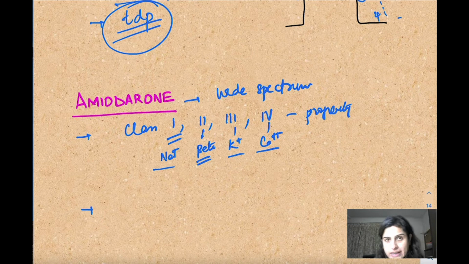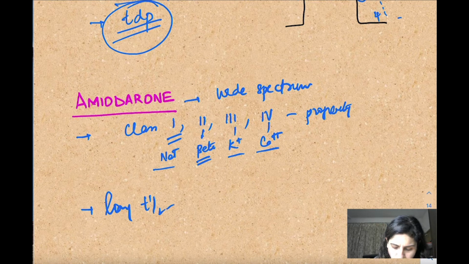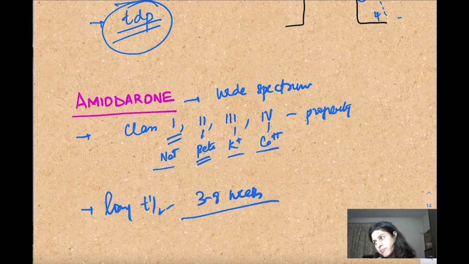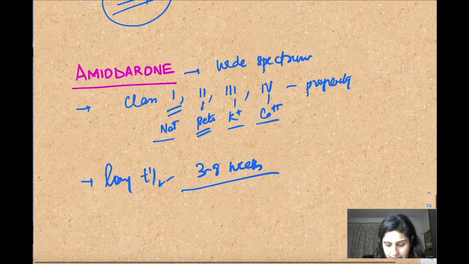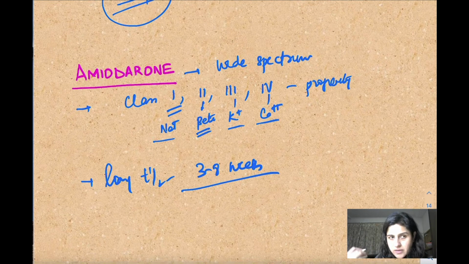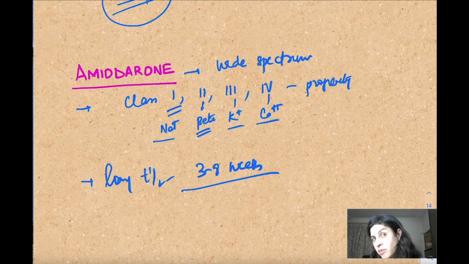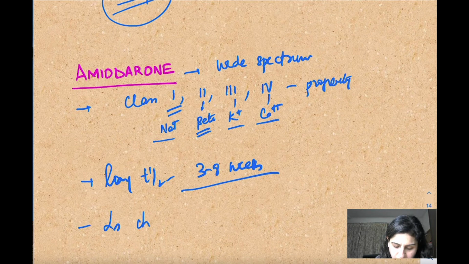What I want to tell you about this is it has a long half-life, 3 to 8 weeks. So it can be given for prolonged use also. And a very interesting point about this is that even though it's a potassium channel blocker and has properties of all these 4 classes, it has less chance of causing Torsades de pointes.